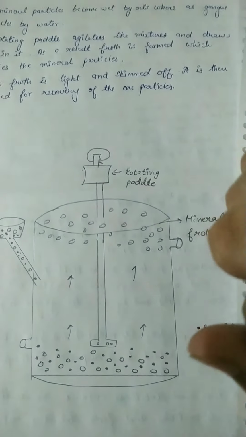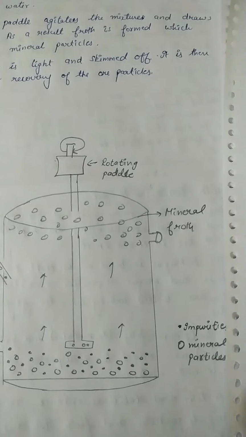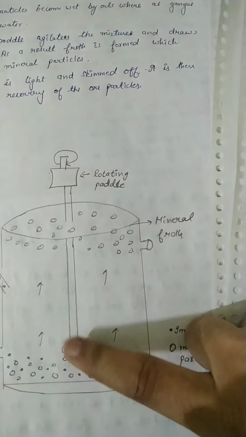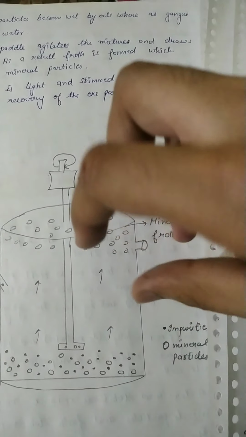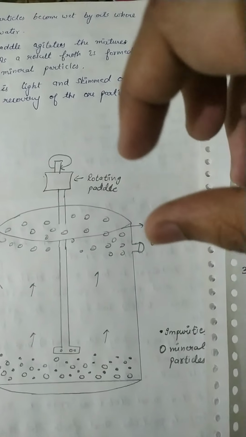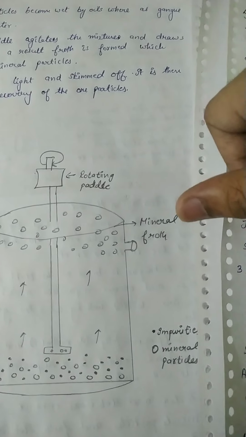When the paddle rotates, the oil with sulfide ores forms froth, the mineral froth.